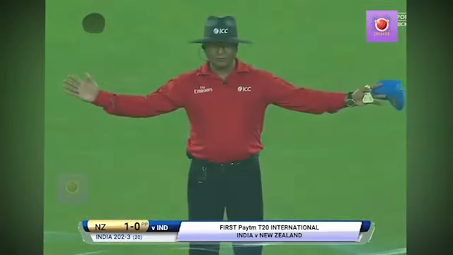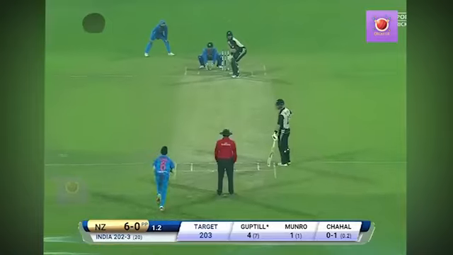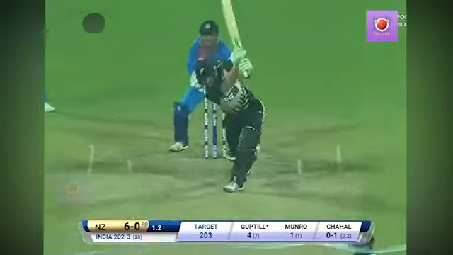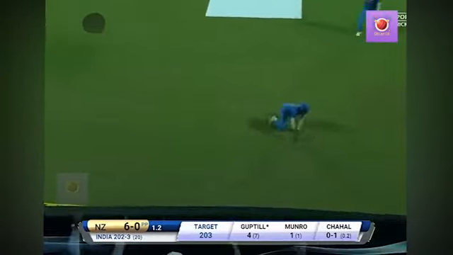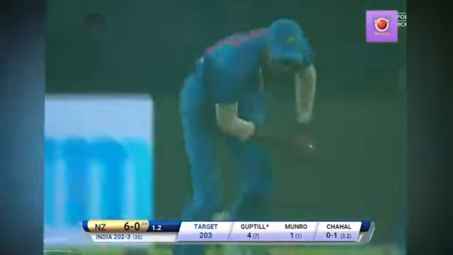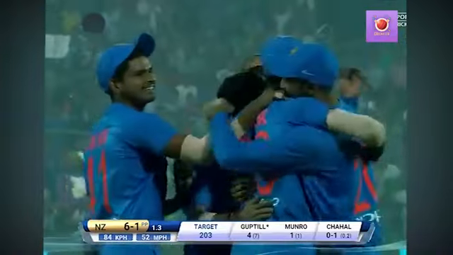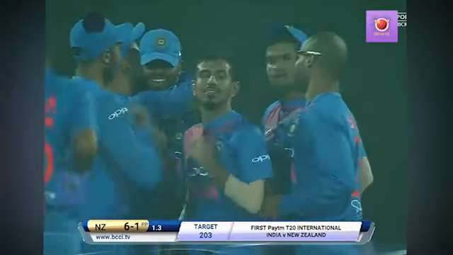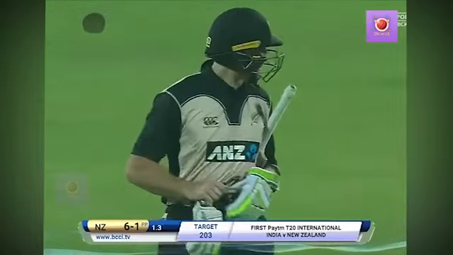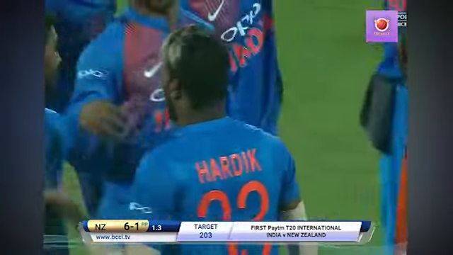They call wide, attempted short delivery. Oh, that's easy. That should be a catch for mid-off, long off. Oh! What a catch! What a catch that is! That is incredible. He dived at the last moment. And I think they're just checking whether he hit the boundary rope, but outstanding.